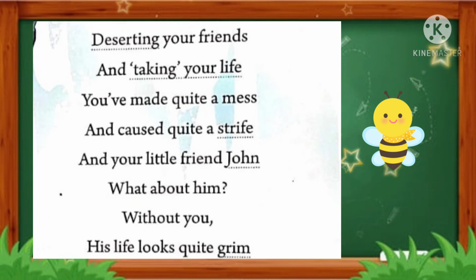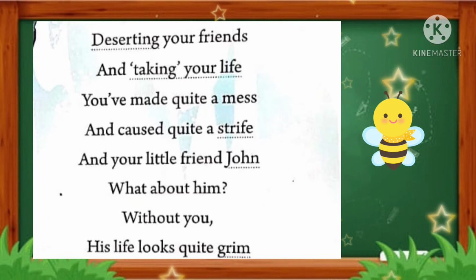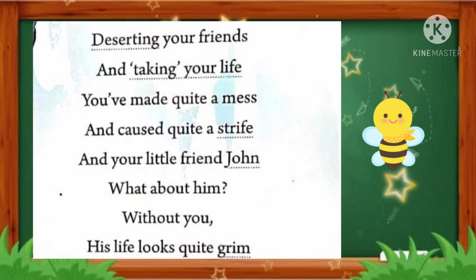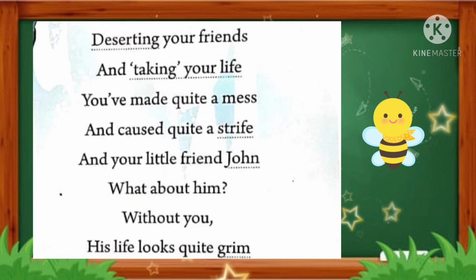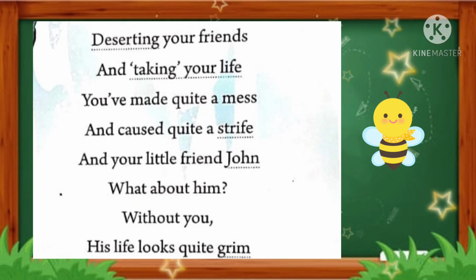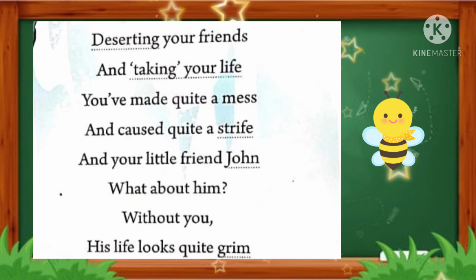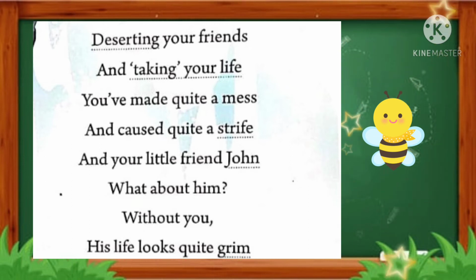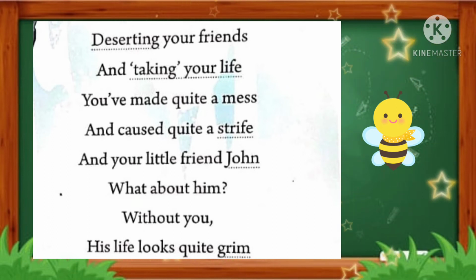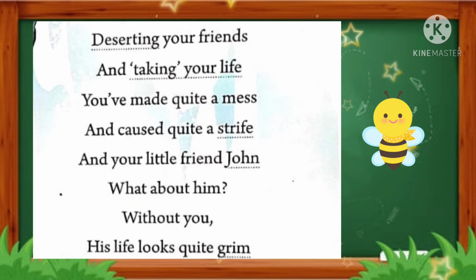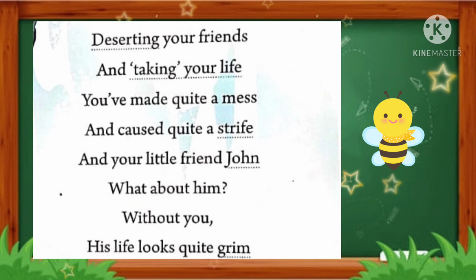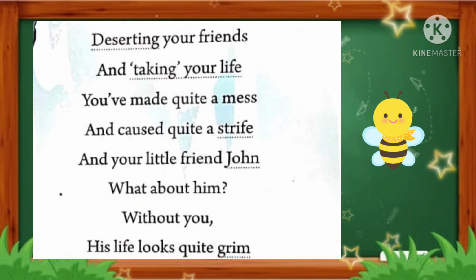So in these lines, you can understand that Moriarty is saying that when Sherlock Holmes committed suicide, or killed himself, his friends were deserted, and his best friend Dr. John Watson also came into a very worrying situation. He was in a very bad situation. Without Sherlock Holmes, Dr. Watson's life looks quite grim. Okay.